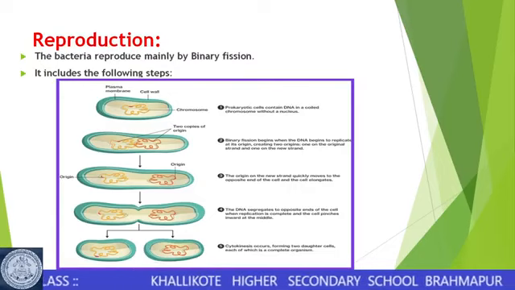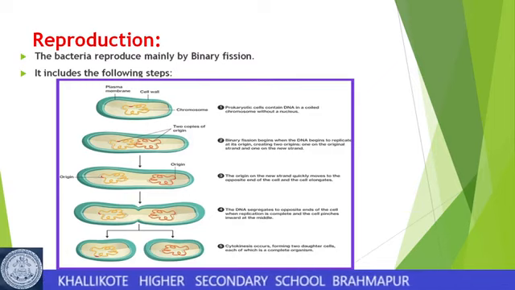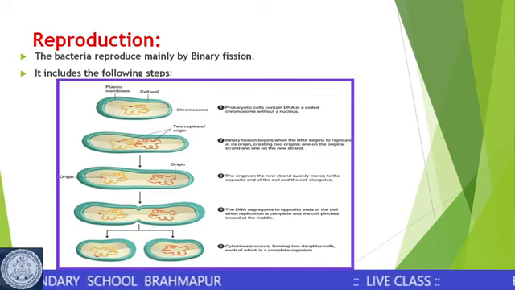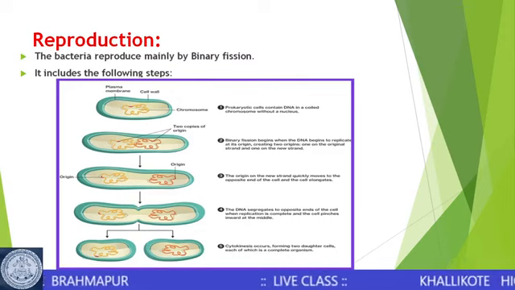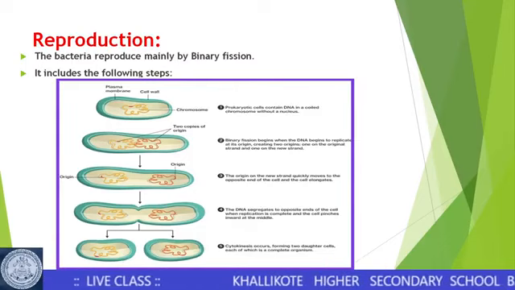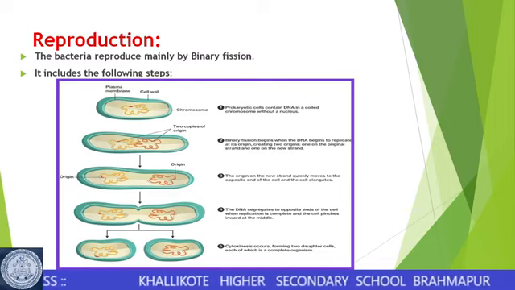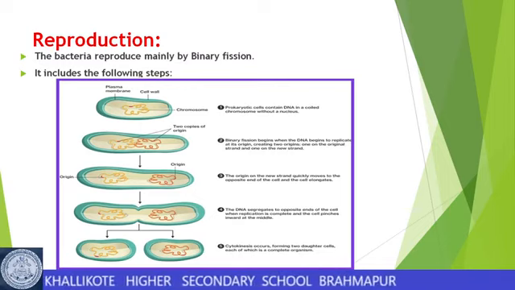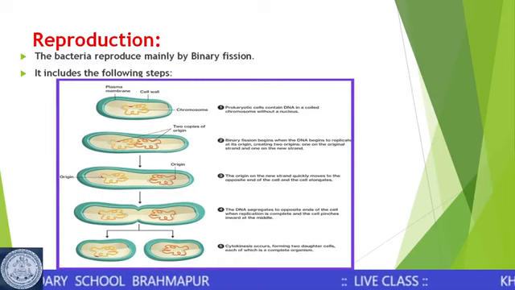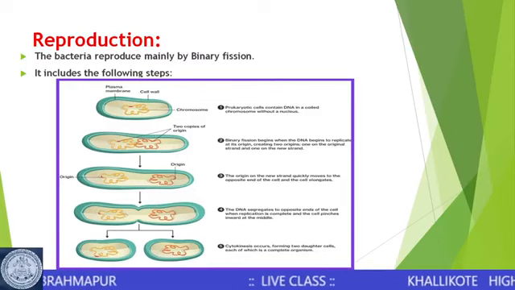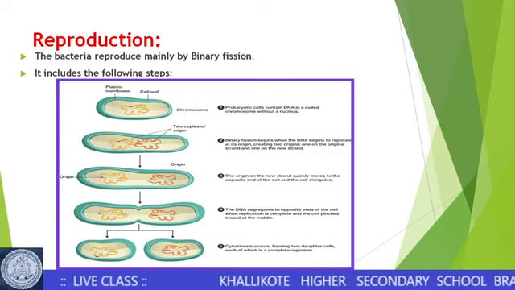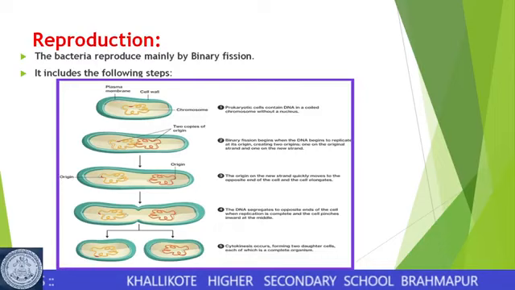So, in the characteristic of reproduction, the bacteria mainly reproduce by binary fission. So, what happens during binary fission? Binary fission is the most common type of reproduction in the bacteria. So, during binary fission, the parent cell will elongate. It will take up more nutrition and it will grow in size, it will elongate in the first step. The DNA that is present is in the form of a coil structure at the center of the cell, as you can see in the figure.